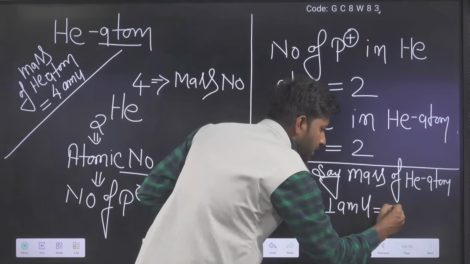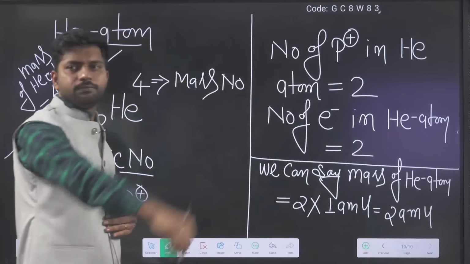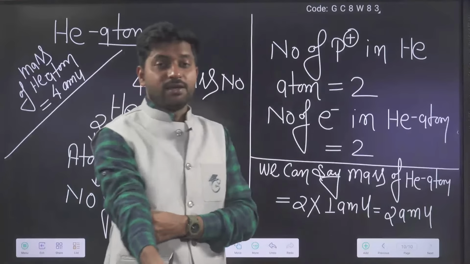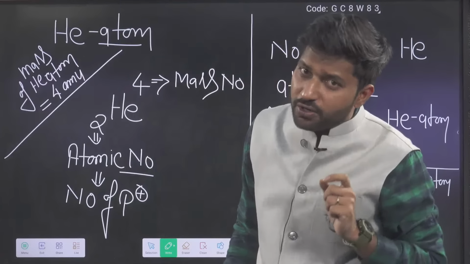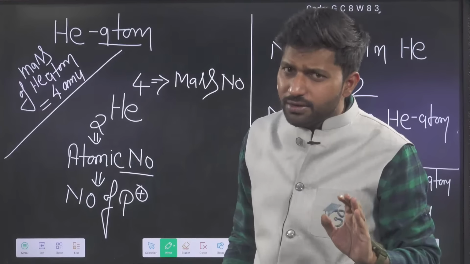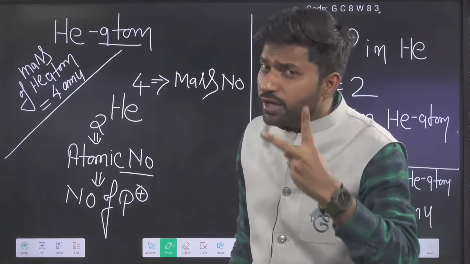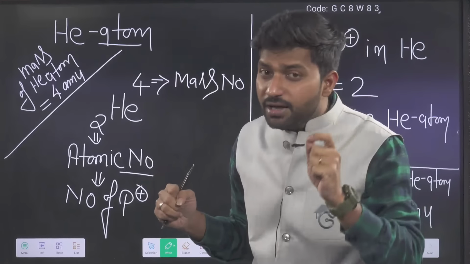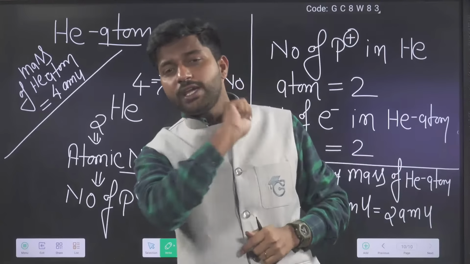So it should be 2 AMU. As per the electrons and protons, if we count the mass of the helium atom, it should be 2 AMU. But practically, the mass of the helium atom is calculated as 4 AMU.